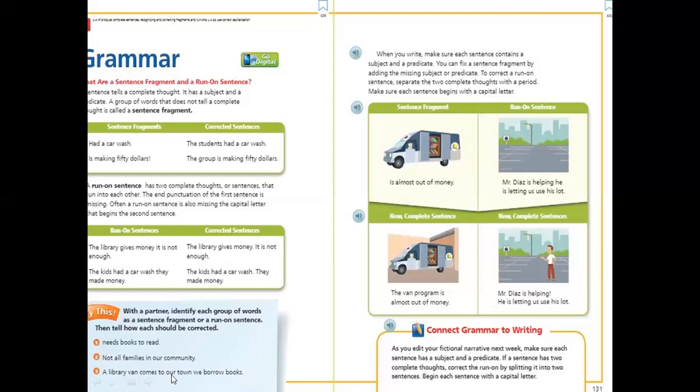A library van comes to our town. We borrow books. Those are two different sentences, but they are not separated by a punctuation mark, and also the letter here is in lowercase. So we should separate using a dot and use a capital letter at the beginning of the second sentence. So this sentence is considered a run-on sentence.